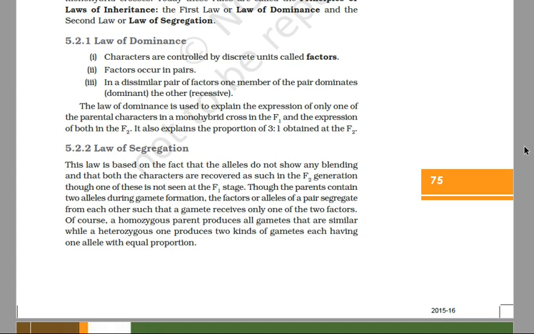The hidden ratio shows pure dominant, which are homozygous, in 1 ratio, heterozygous or impure dominant in 2, and homozygous or pure recessive in 1. Thus 1:2:1 is the hidden ratio, and the phenotypic ratio is 3 dominant to 1 recessive. This way he gave the law of segregation.